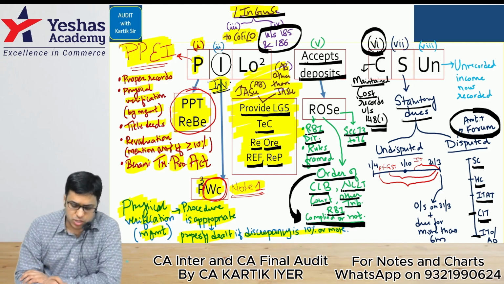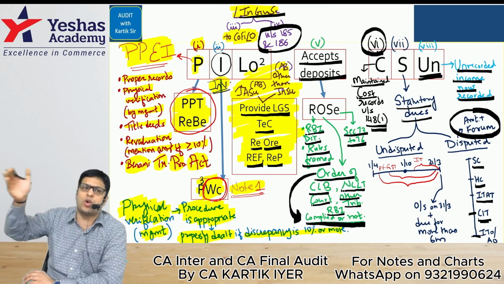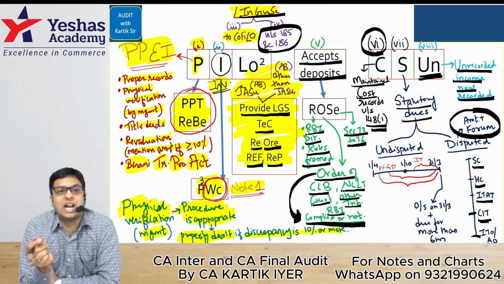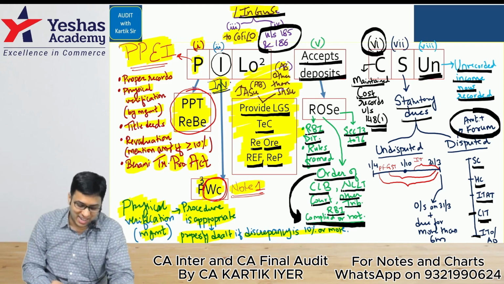Comfortable? This completes your 7 clauses of Caro. 8th one, unrecorded income now recorded. If some past income we are recording now, in that case, we have to ensure whether it is properly dealt with in the books of accounts. Of course, in the class, we did the suitcase exam. We have done that. Let's go further.